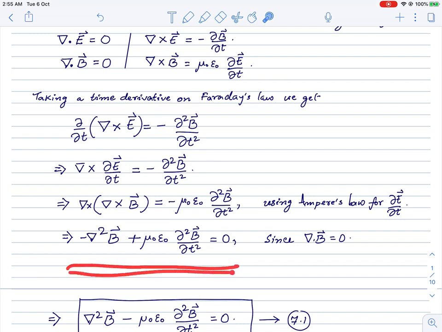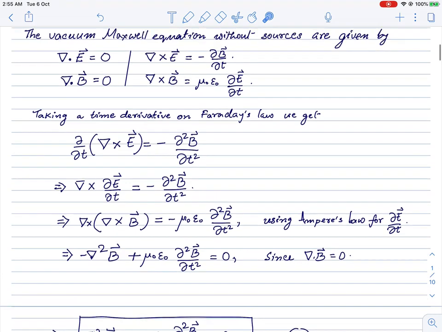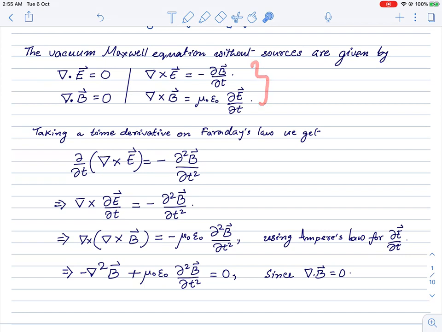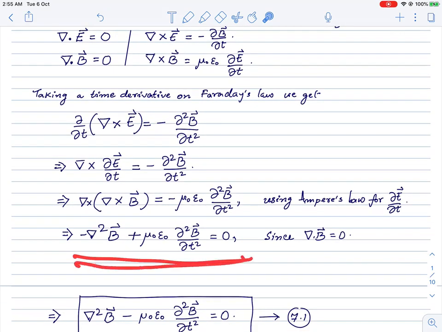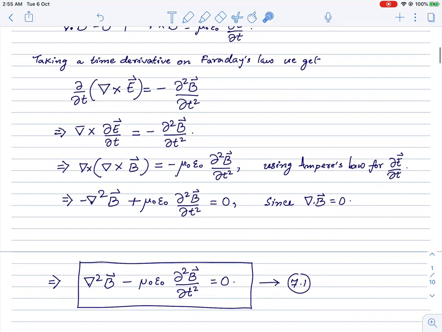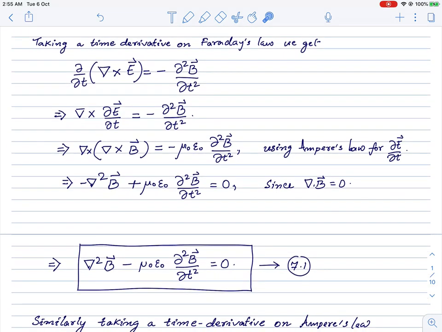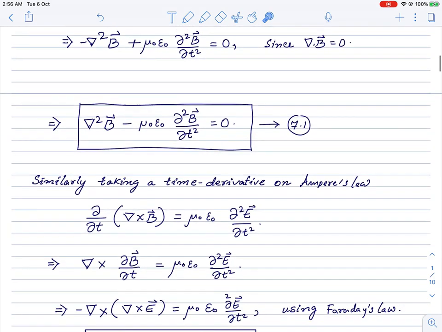We can manipulate, in this way, using one additional time derivative on Faraday's law, and we land up with an equation which has the electric field completely eliminated. In case of time dependence, as we can see, the electric and magnetic fields are coupled; these are coupled PDEs. But if we do this manipulation, we see that the electric field gets eliminated, and we can write down one single equation for the magnetic field. As you can identify, this equation is like a wave equation for the three components of the magnetic field in Cartesian coordinates.